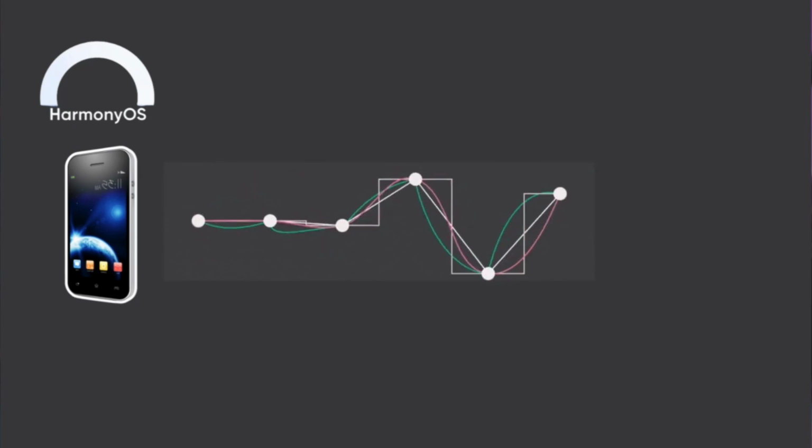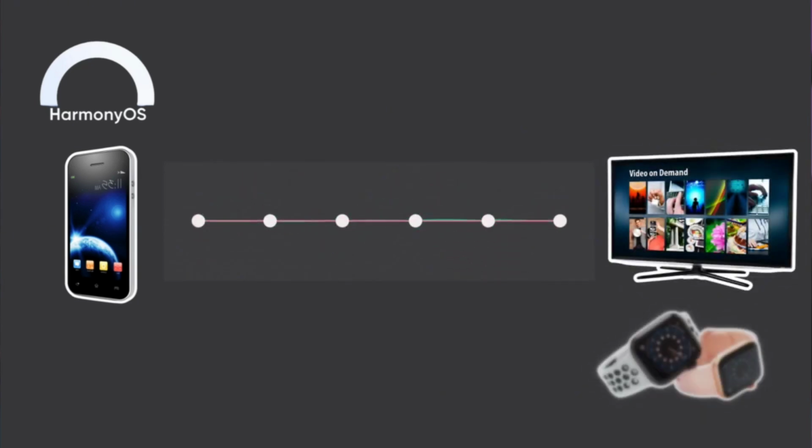wearables, and IoT devices. The goal of HarmonyOS is to create an ecosystem where all devices communicate effortlessly with one another. Its distributed architecture enhances performance, making interactions between different devices smoother. For example, a Huawei phone running HarmonyOS can seamlessly connect with a Huawei Smart TV or smartwatch without additional setup, providing an integrated and user-friendly experience.